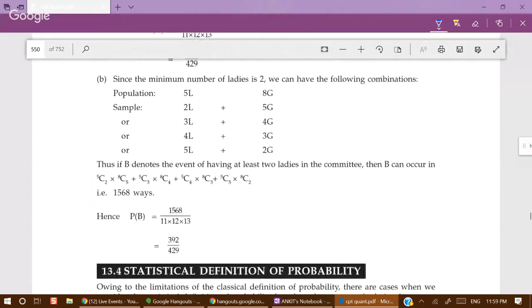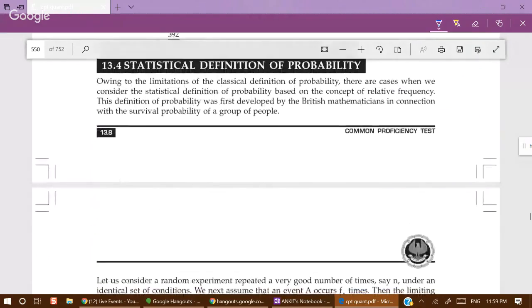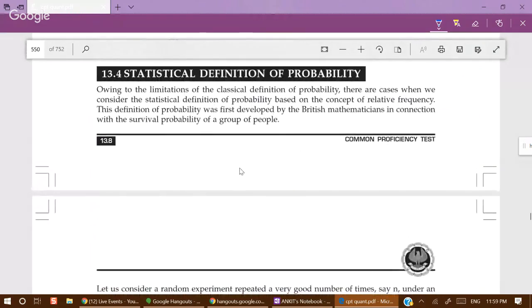Statistical definition of probability. Let us read that. Owing to the limitations of classical probability, there are cases when we consider the statistical definition of probability based on the concept of relative frequency. This definition of probability was first developed by British mathematicians in connection with the survival of a group of people.